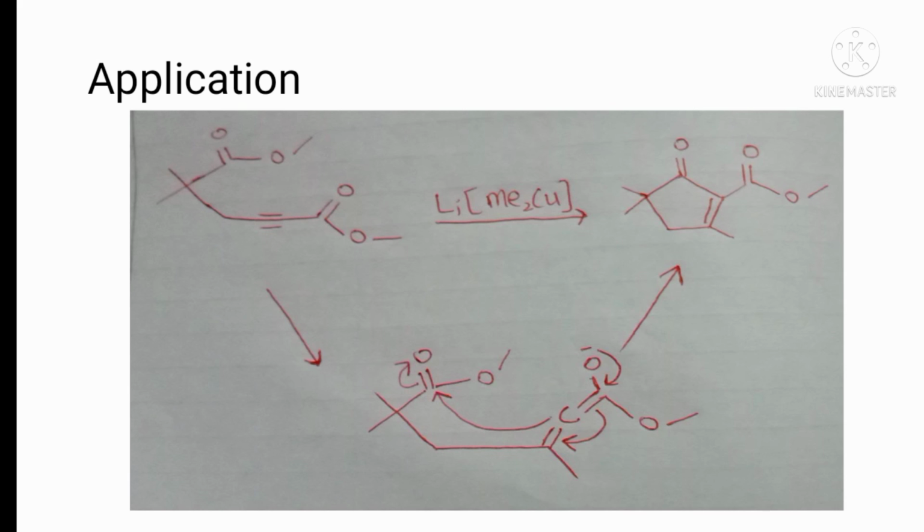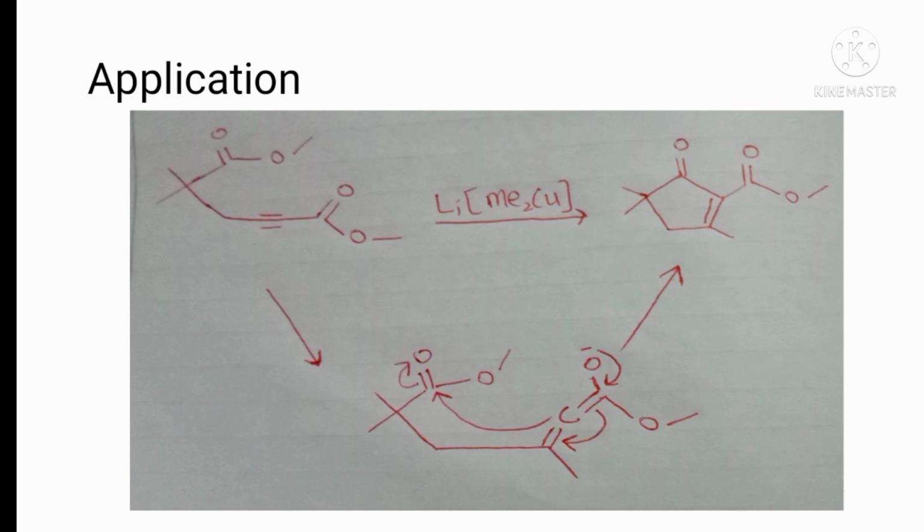Next example: in this example also conjugate addition takes place. You can see the mechanism, where an alkyne group is present adjacent to a carbonyl entity. Here conjugate addition takes place first, then rearrangement takes place and our product forms. So our topic is organocuprates. Organocuprates cause conjugate addition because their bonds are soft. They are softer than organomagnesium and organolithium. Their preparation takes place through transmetallation, and they cause conjugate addition.